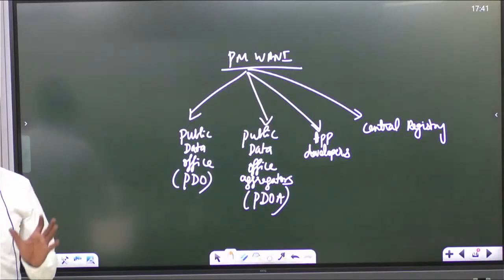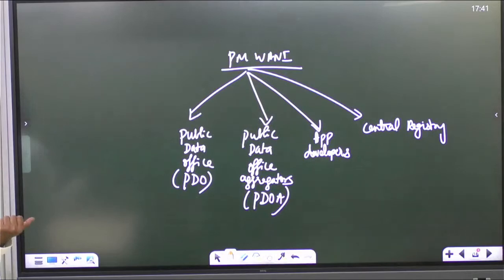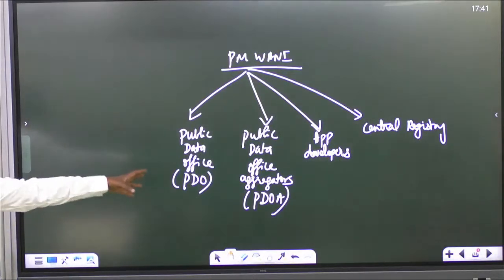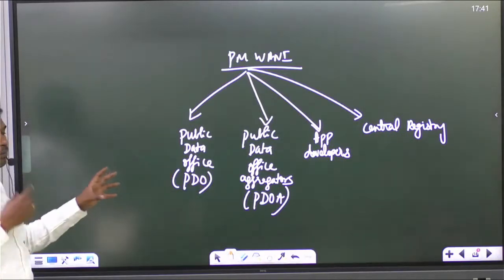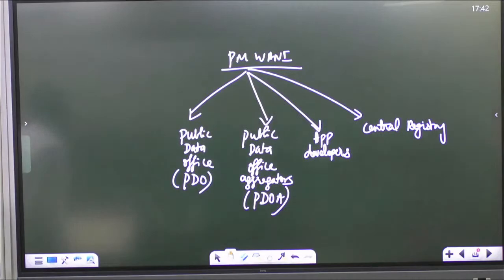The idea is to create Wi-Fi connectivity, hotspots. How are we going to create Wi-Fi? With the help of these four pillars. First is the Public Data Office. Second is the Public Data Office Aggregators. Third is app developers. Fourth is the central registry.